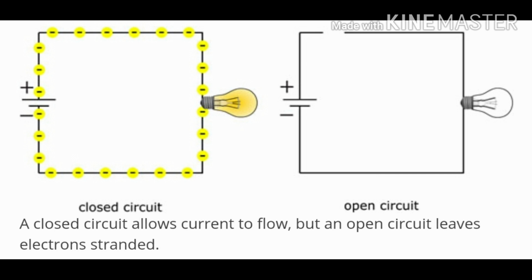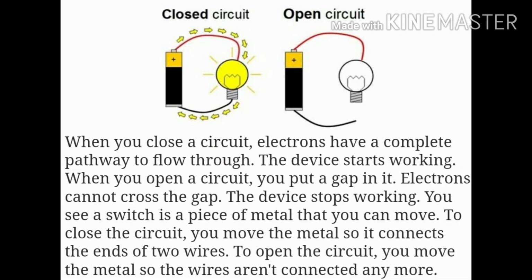Thus, an electric circuit is defined as a closed path in which electric current flows from the source to the various connected devices. These devices are to be connected in a particular manner so that the circuit is complete, or closed, and the current flows in the circuit.